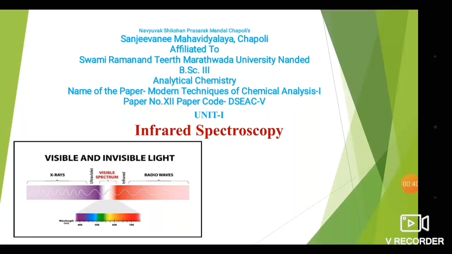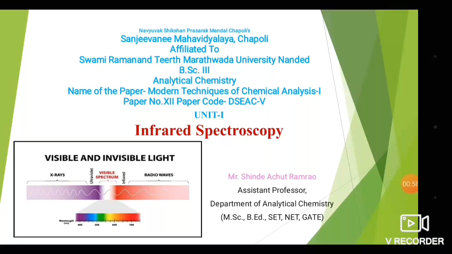Dear student, this is our second lecture on the BSc third year analytical chemistry. We are going to learn the concept of the first unit of the 12th paper, titled Modern Techniques of Chemical Analysis, and from this unit, infrared spectroscopy. Here we are going to learn about the spectrum, that is infrared spectroscopy.